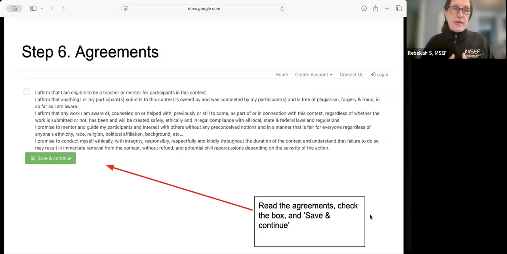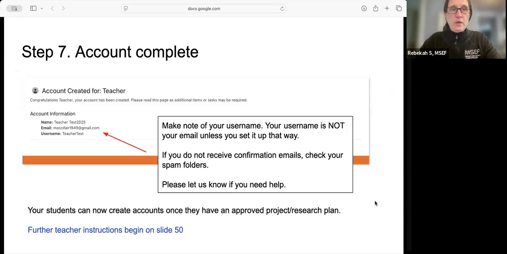And then there's the agreements page. So you'll want to go through, look this over, make sure you're good with those agreements, and then save and continue in order to confirm your account. Then you'll get your account created email, as well as the final screen that says account created.